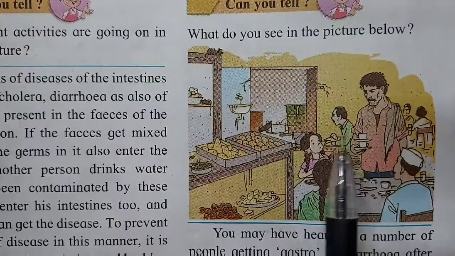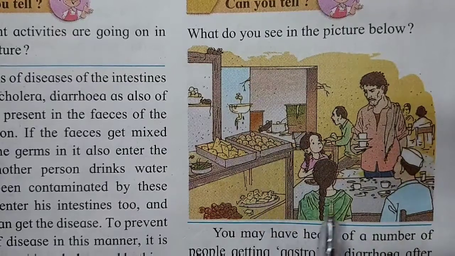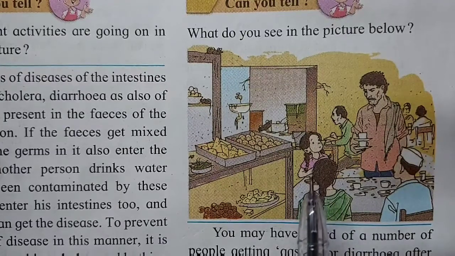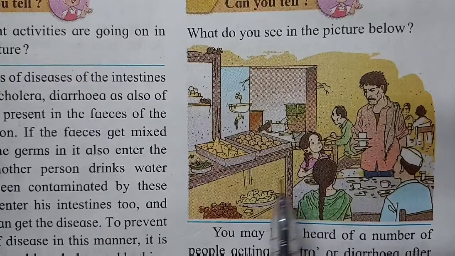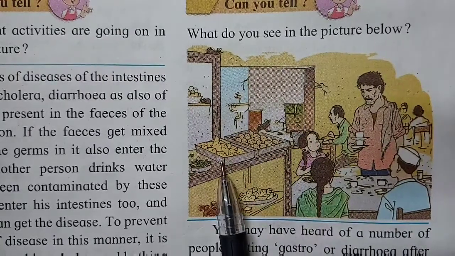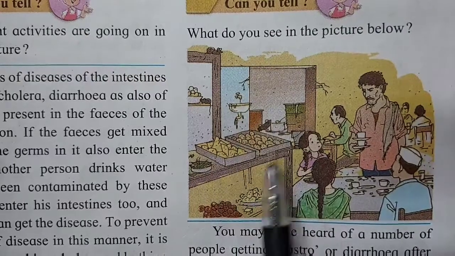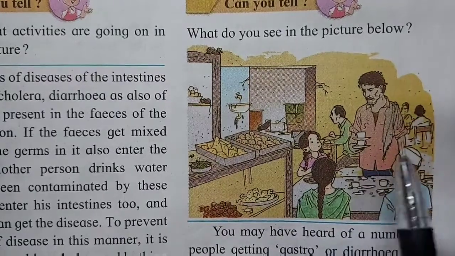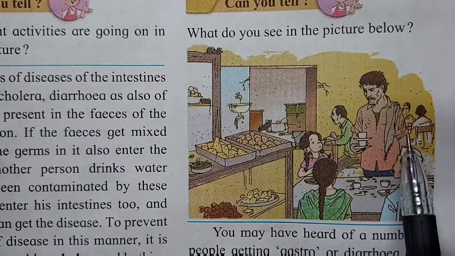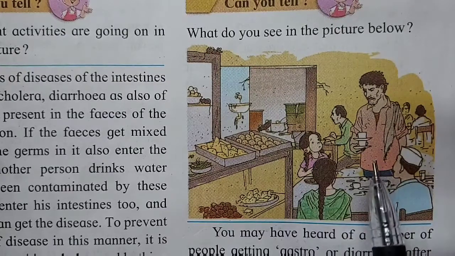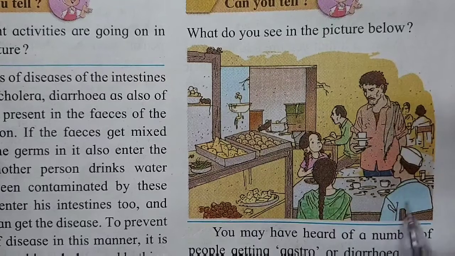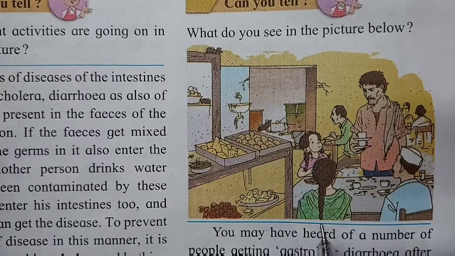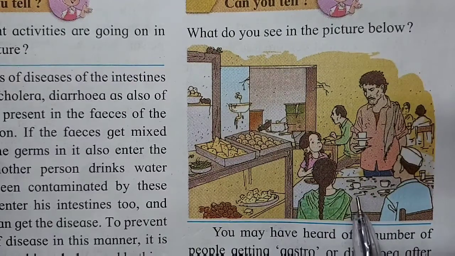Now you can see in this picture, what can you see? You can see this is a scene, a place, a restaurant or a hotel, but very unhygienic, very dirty. The tap is leaking, so many flies are sitting on the food. The waiter giving food is so unclean. He is holding so many cups and saucers in one hand. It is unhygienic. The table is not cleaned properly. The food is not served neatly, cleanly. There is no hygiene maintained in the restaurant.